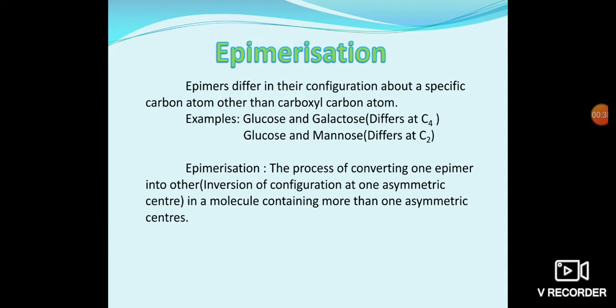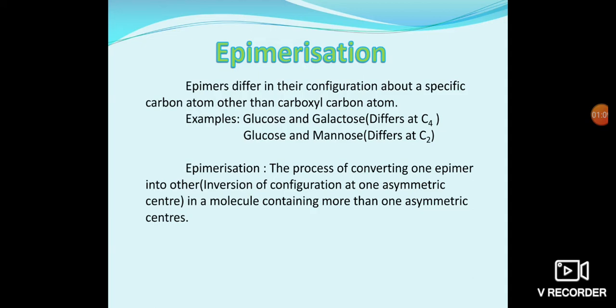What is epimerization? Compounds which have the same molecular formula but differ in their configuration about a specific carbon atom other than the carbonyl carbon atom. For example, glucose and galactose possess the same molecular formula, but they differ in configuration at carbon 4.